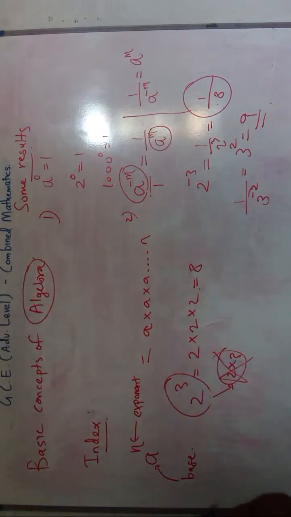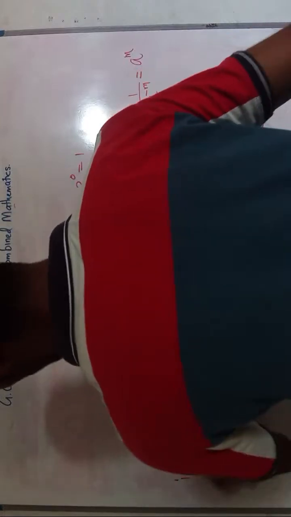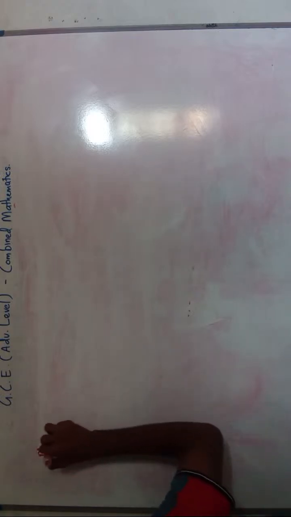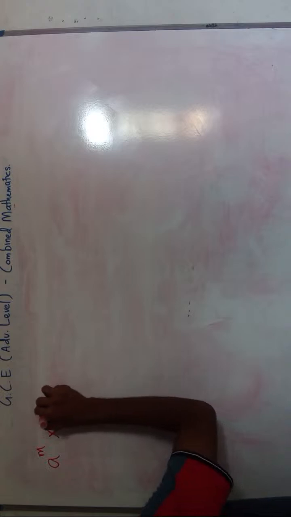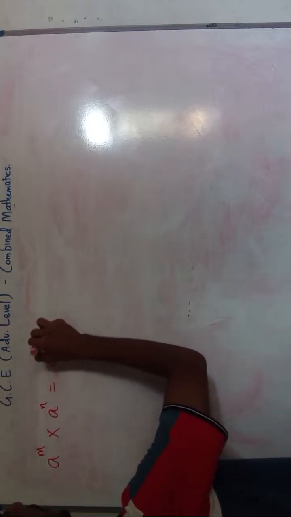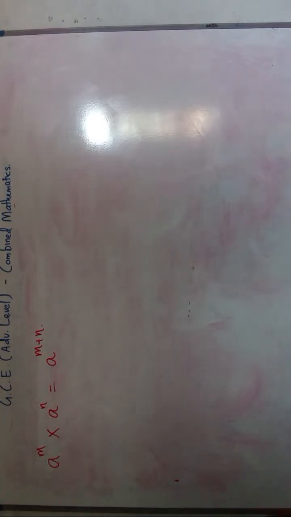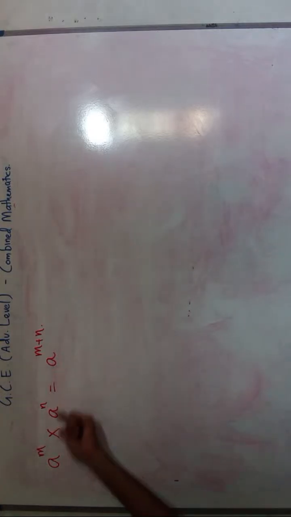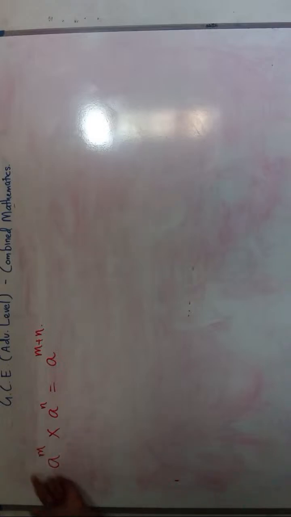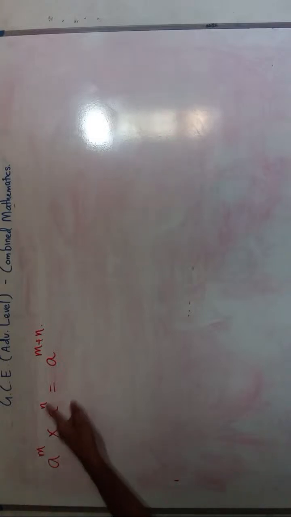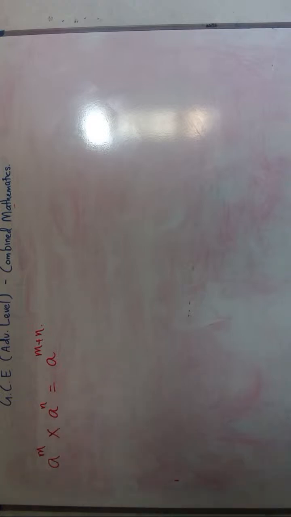Right. Now we will see some theorems regarding this index. You might have studied these theorems in your O-level also, but just to refresh your memory, I will tell you. There are around 4 theorems you might have studied. A power m multiplied by a power n is equal to a power m plus n. If the bases are the same and the indices are multiplied, we will add the exponents.